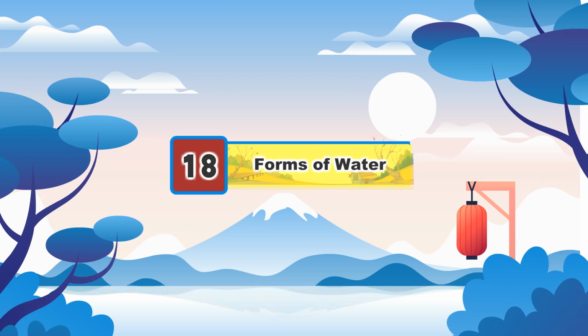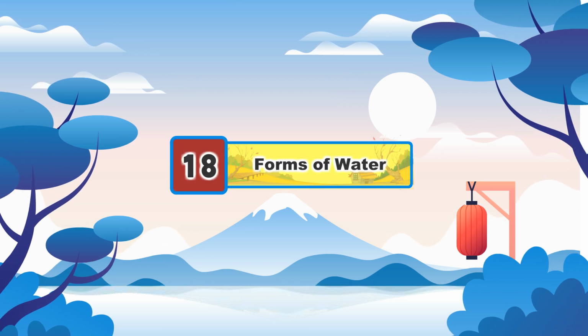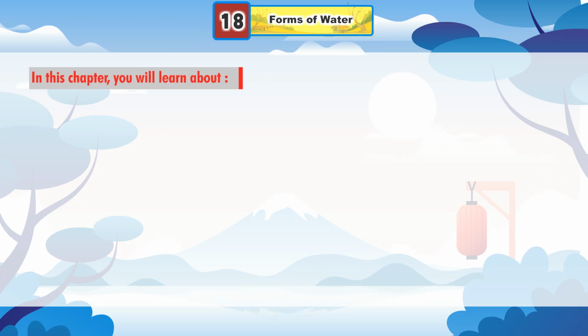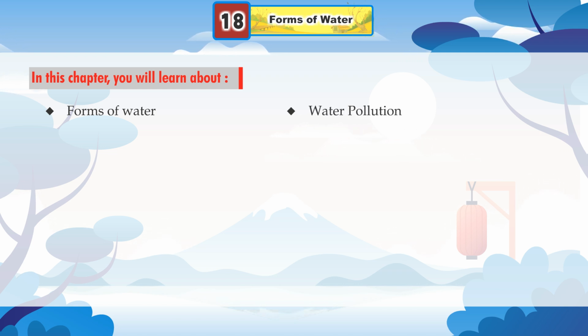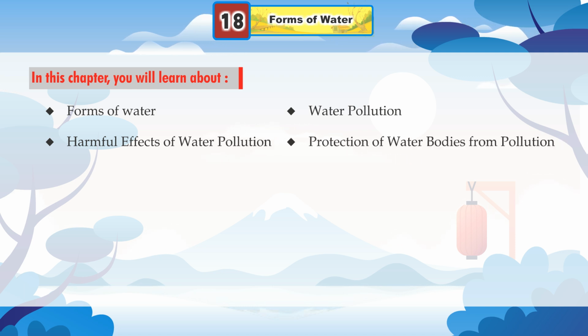Chapter 18. Forms of Water. In this chapter you will learn about forms of water, water pollution, harmful effects of water pollution, protection of water bodies from pollution.